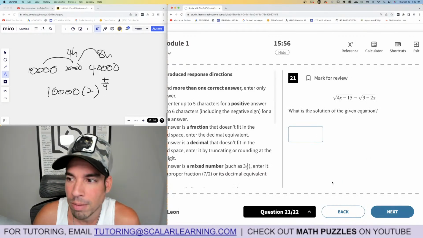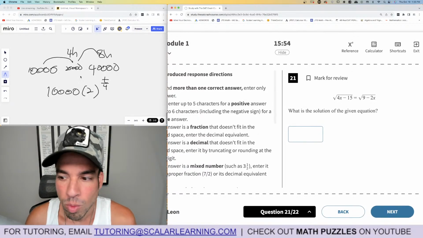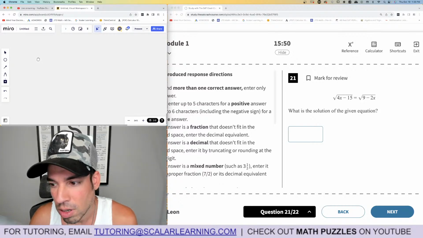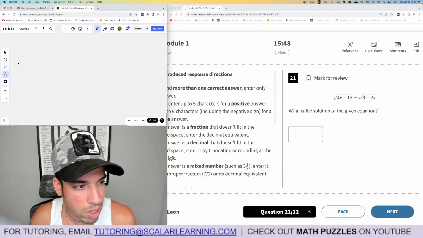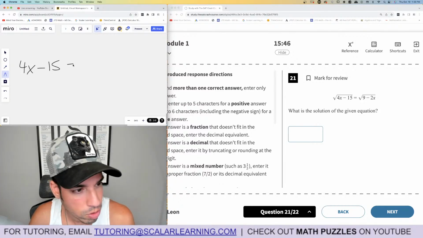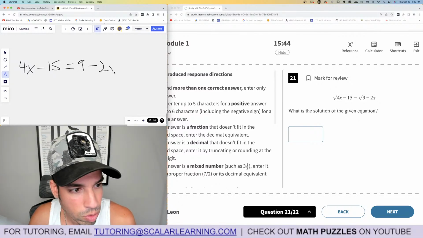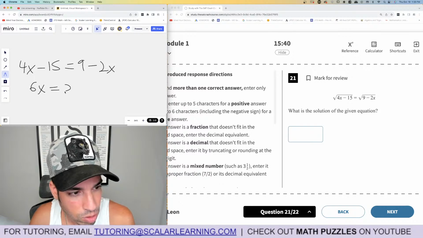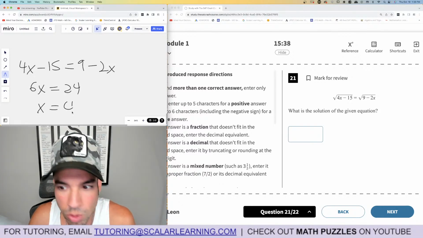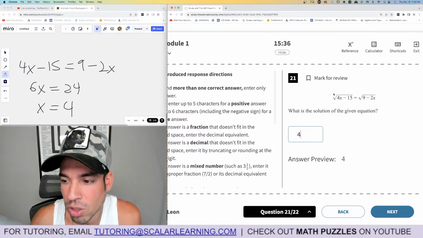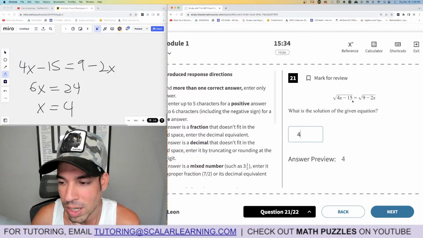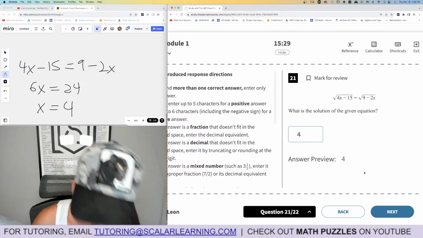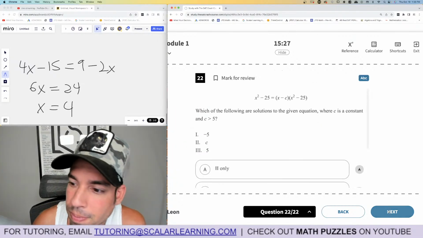Done. Okay, 2 left. What is the solution to the given equation? Again, I can graph this in Desmos, but I'm going to square both sides and do it algebraically. Then I'll show you in Desmos. 9 minus 2x. Then we add 2x to this side, 6x, add 15 to that side. That equals 24. X equals 4. We just have to make sure it's not extraneous. 16 minus 15 is 1. Square root of 1 is 1. 9 minus 8 is 1. Square root of 1 is 1. 4 is the winner. Done.